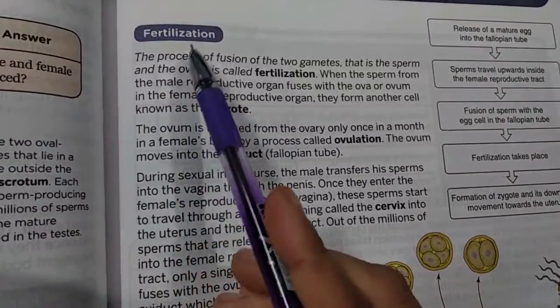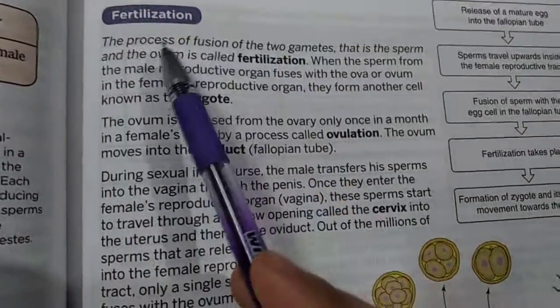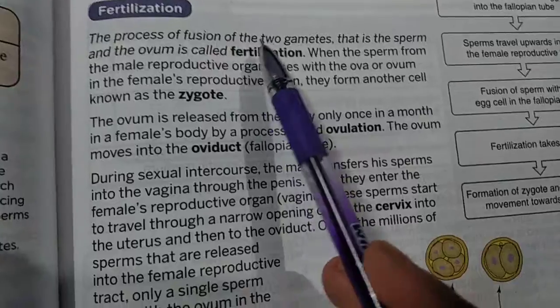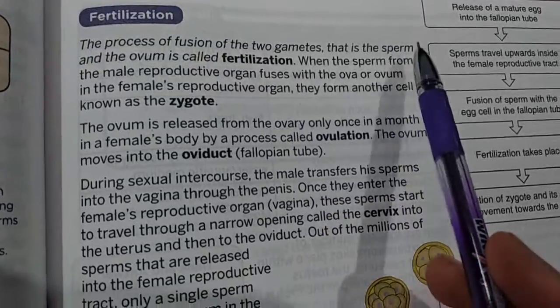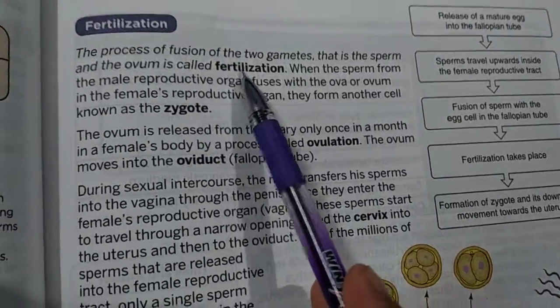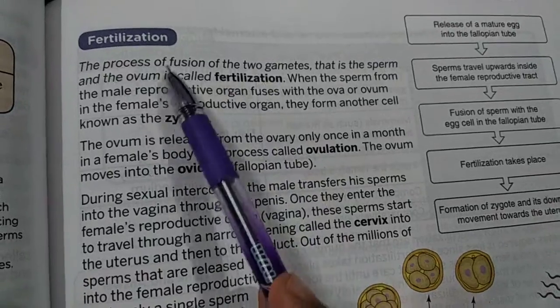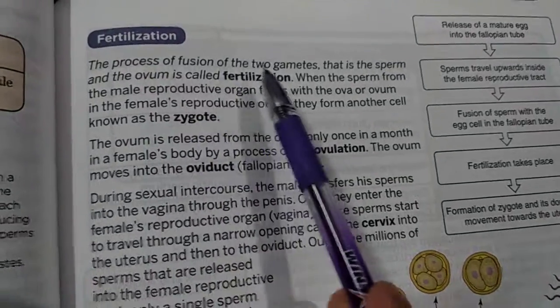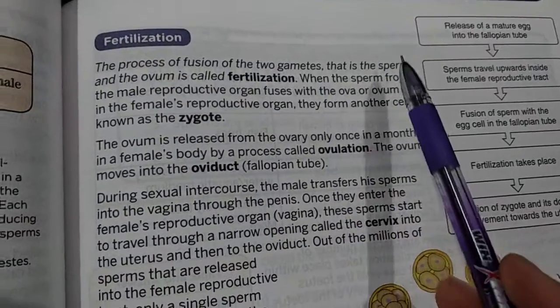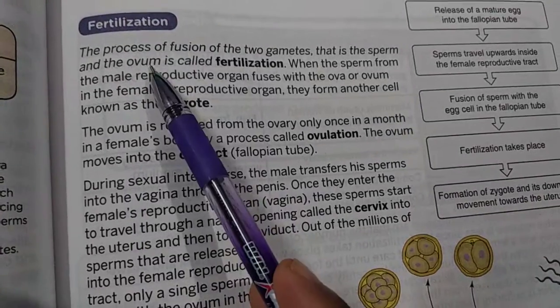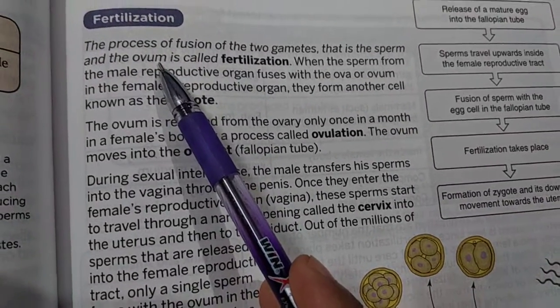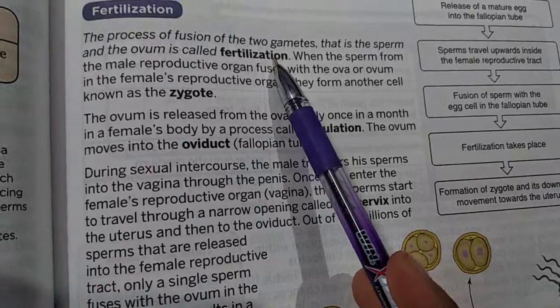Now next topic is fertilization. The process of fusion of the two gametes, that is the sperm and the ovum, is called fertilization. ऐसी process जिसमें fusion होता है दो gametes का, the first one is sperm and the next one is ovum, that process is called fertilization.